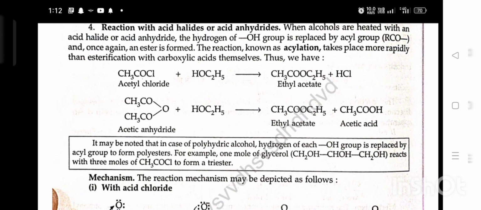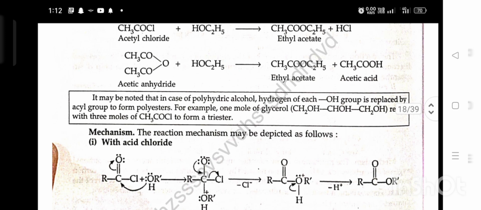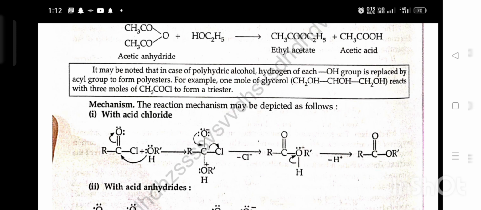It may be noted that in the case of a polyhydric alcohol, the hydrogen of each OH group is replaced by an acyl group to form a polyester. For example, 1 mole of glycerol reacts with 3 moles of acetyl chloride to form a triester. Mechanism. The reaction may be depicted as follows. First, with acid chloride.